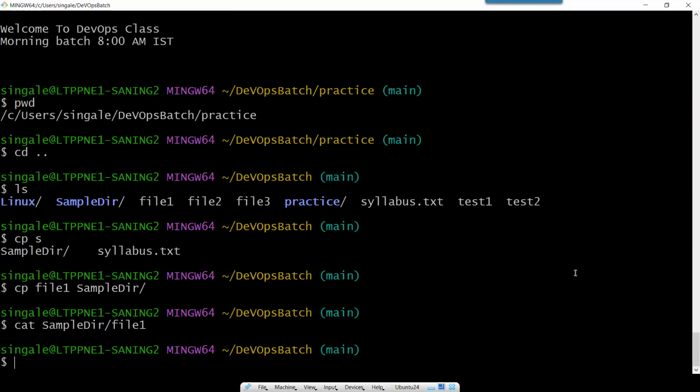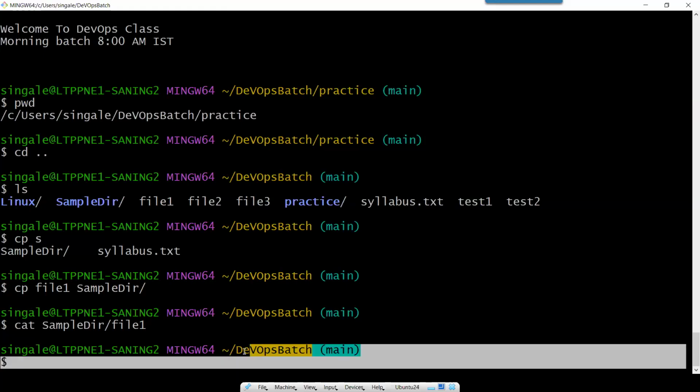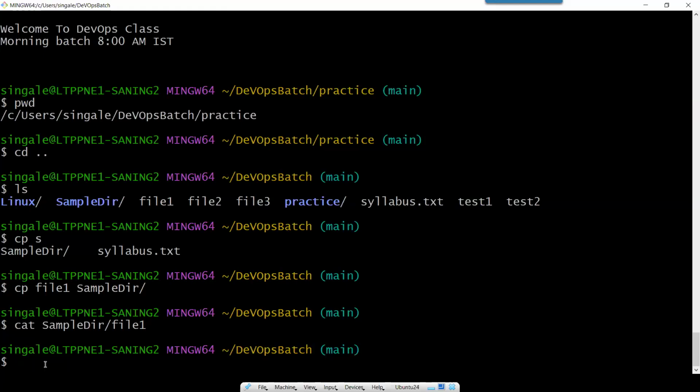Because we have created these empty files. There is no data inside those files. Hence, the cat command is not showing us any result. So now let's read the file, the same way, which we have copied into the practice folder using a cat command. So now you can see my current position is DevOps batch. I am in this folder, but I can read the file from the other folders as well.